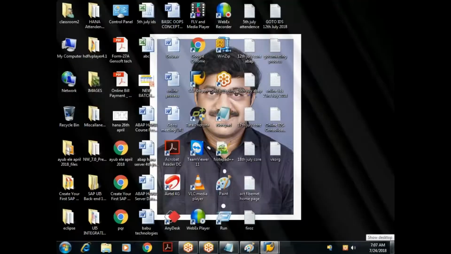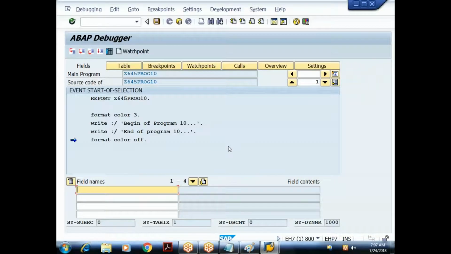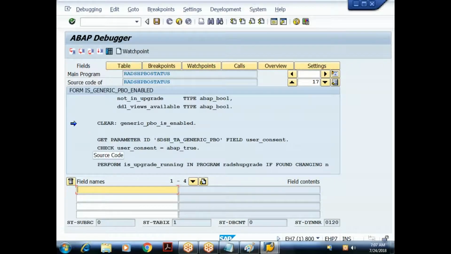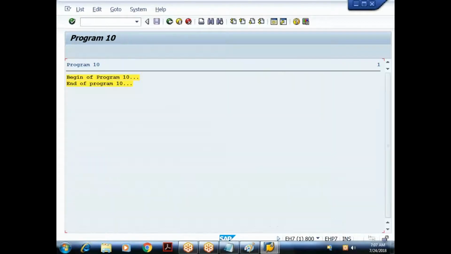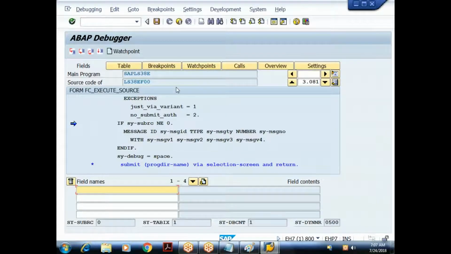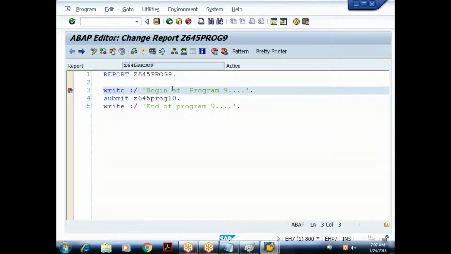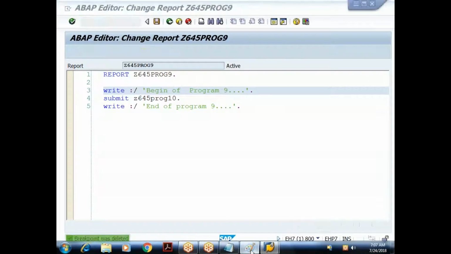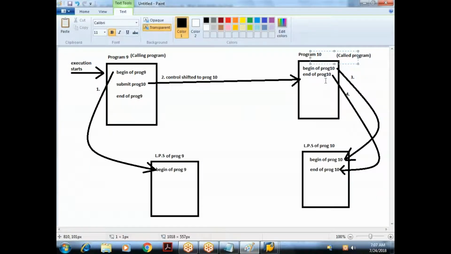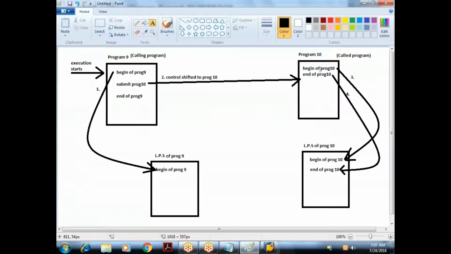When I say F5, again it is going to some standard code. Let me say F7 to come out of the standard program. Done. The control remains in the target program. When I say back here, again it is going to some standard code. Just come out of that by pressing F8 or F7. So what is happening here is, after finishing the execution of the target program, the control remains in the target program. The control will not come back to the calling program.